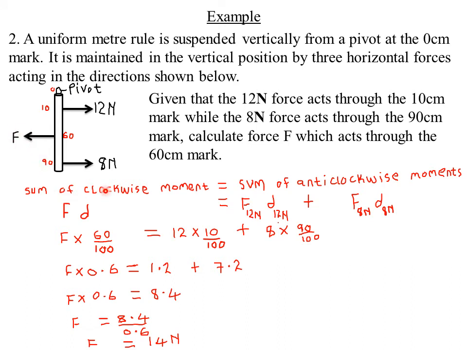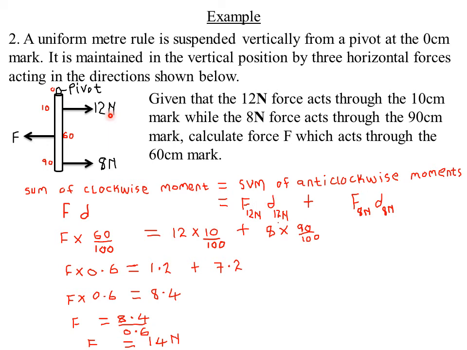So I have the clockwise moment here being equal to the force times the perpendicular distance from the pivot, so that I have my force F here. Then its perpendicular distance from the pivot, because it is at the 60 centimeter mark, will be 60 minus 0. So if you take 60 minus 0, you simply get 60. So we have a force F times 60, but to convert it into meters, I divide by 100, so that I have F times 60 divided by 100. Then this will be equal to the sum of anti-clockwise moments.